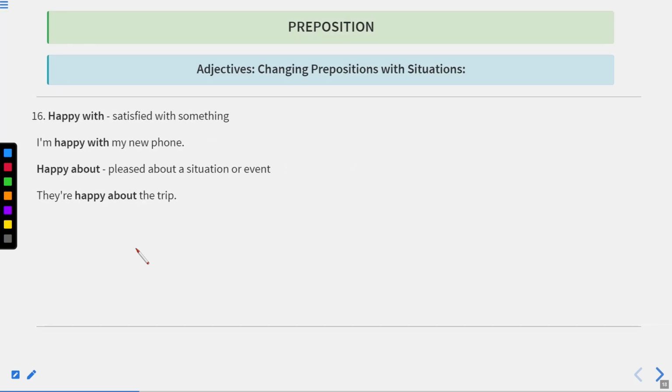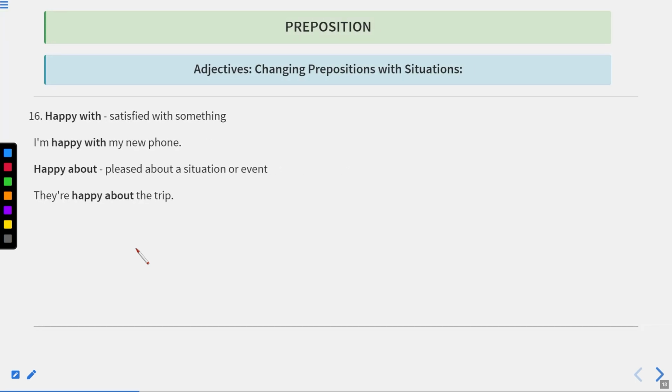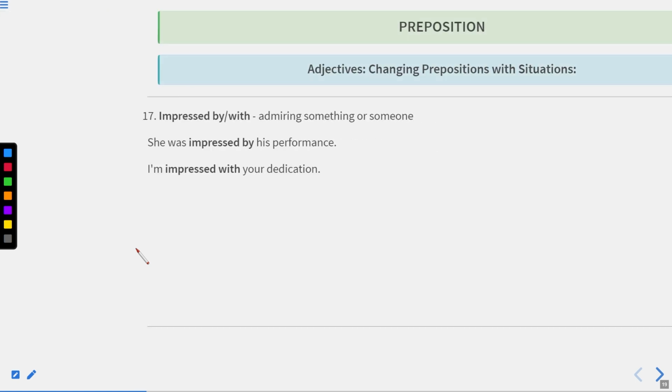Okay, now let us move to the next one. Happy with or happy about. Happy with is used when we are satisfied with something. I'm happy with my new phone. And happy about means pleased about a situation or event. They are happy about the trip.